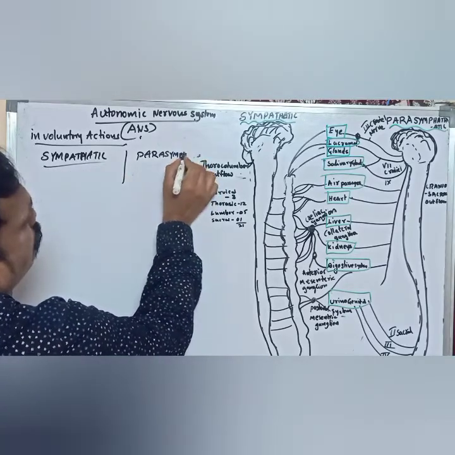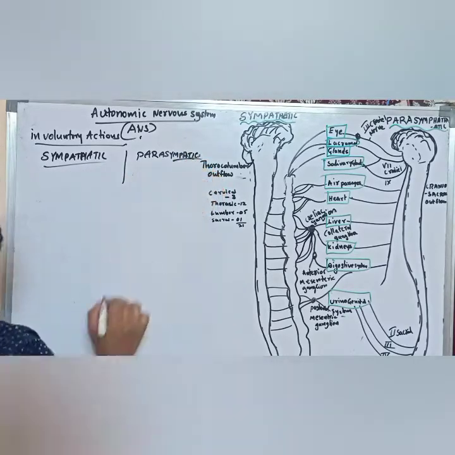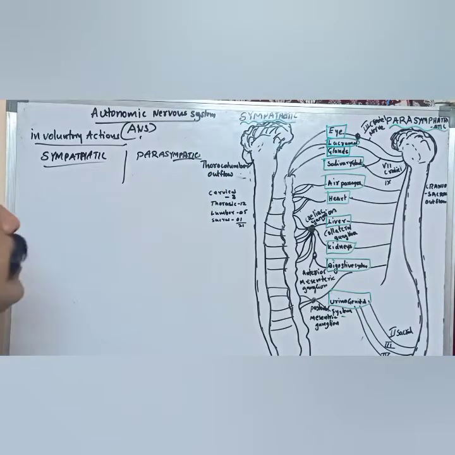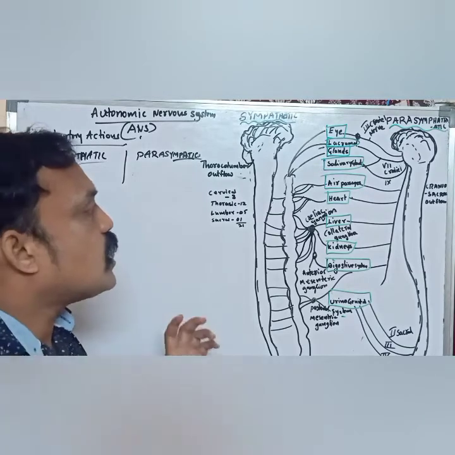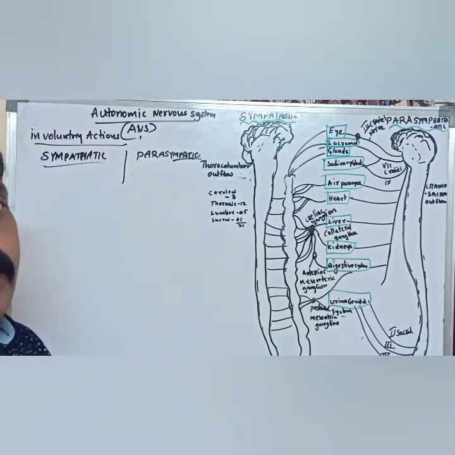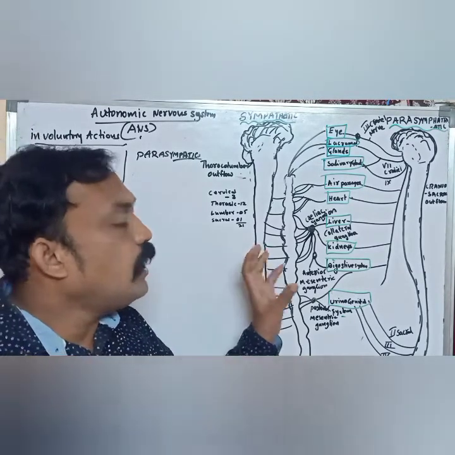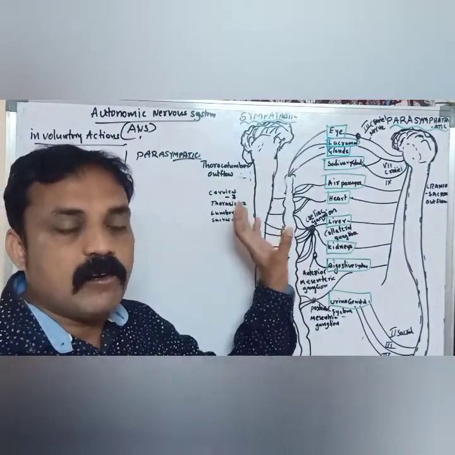Sympathetic nervous system and parasympathetic nervous system. What is the sympathetic nervous system? Sympathetic nerve fibers arise from our spinal cord.